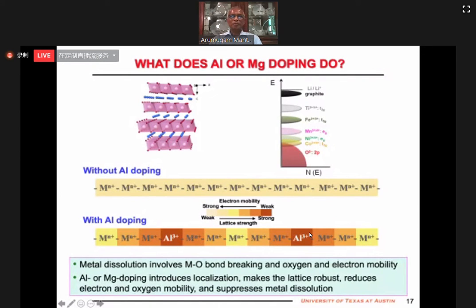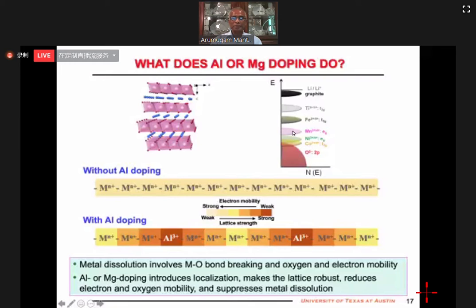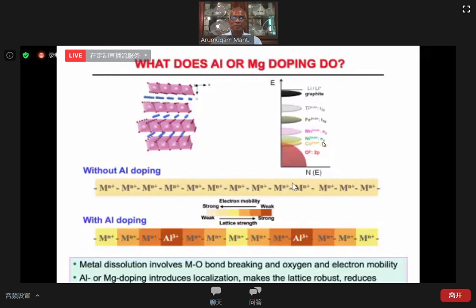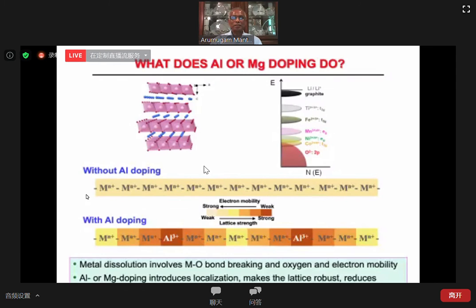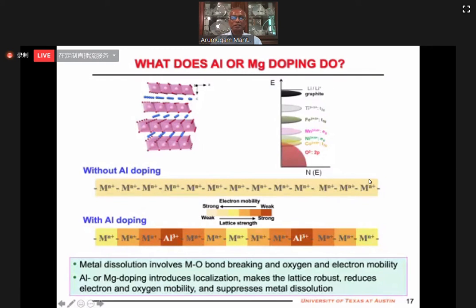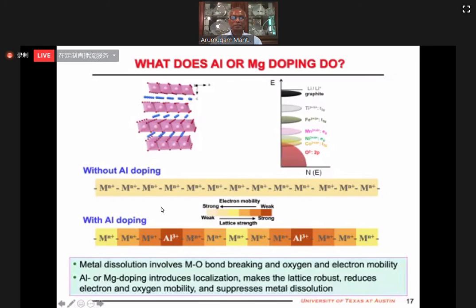So what is the magic with aluminum or magnesium or other dopants? Of course, there are small differences in the energy level among manganese, cobalt, and nickel, but they have edge-shared octahedra. So the metal ions are directly seeing each other. So there is a good flow of electrons, I would say a highly delocalized system. Electron mobility is good. As soon as you put in aluminum, you perturb that electron delocalization or communication.